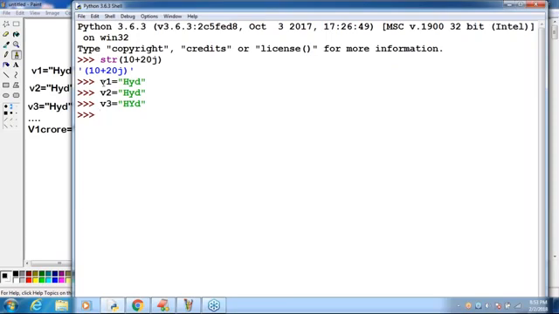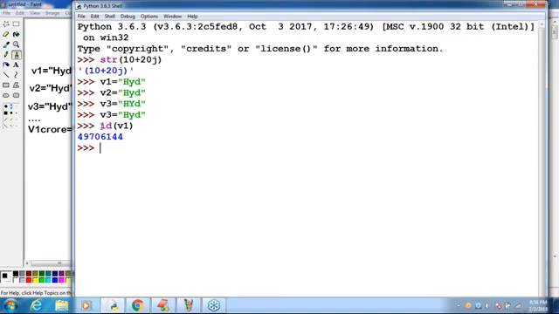Sir, now can you... Oh, V3 capital letter I used, sir. V3 is equal to hyd. That's all. Hyd like this. Sir, can you please tell? Forget about this V3, please ignore. How many Hyderabad objects did I create internally? Only one. But how many references are there? 3 references. Sir, where is the proof, sir? Very simple. ID of V1. Let me print. What is that value, sir?